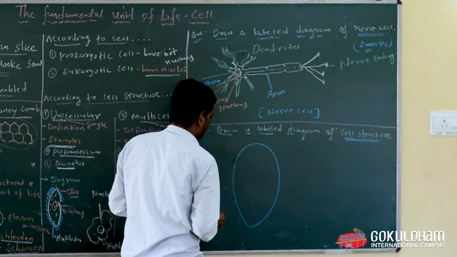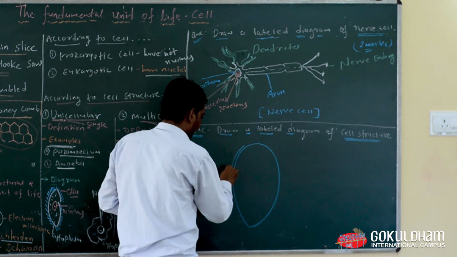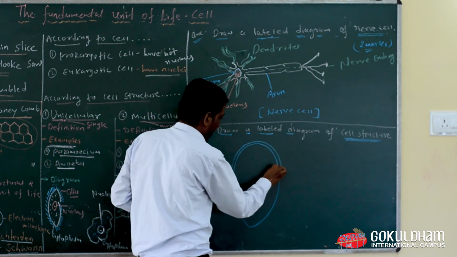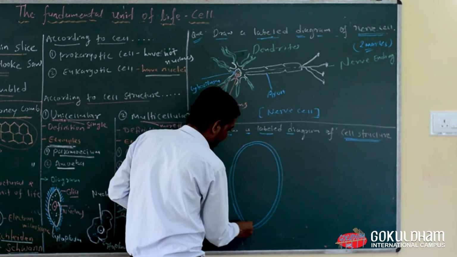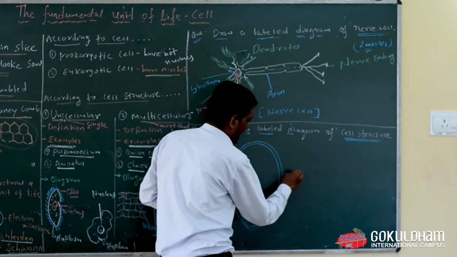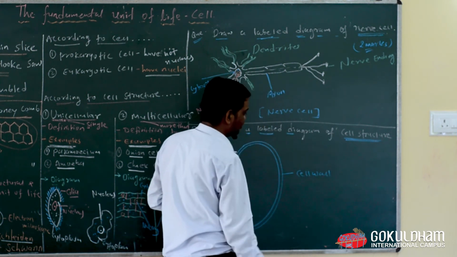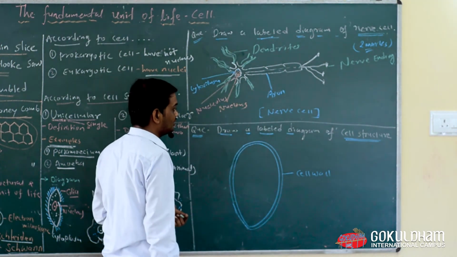This one is known as plasma membrane or cell membrane. This structure is known as cell wall. Everyone keep in mind, this structure is our general cell structure.